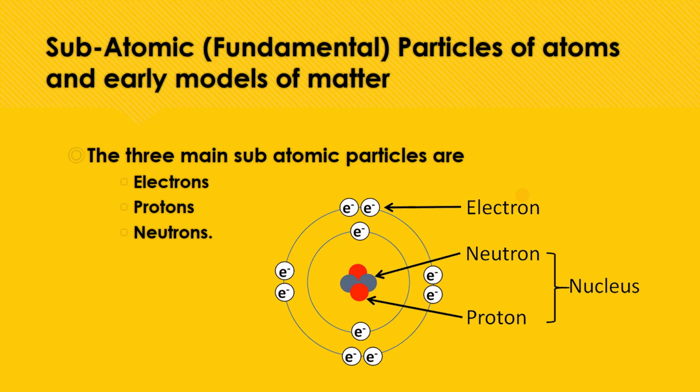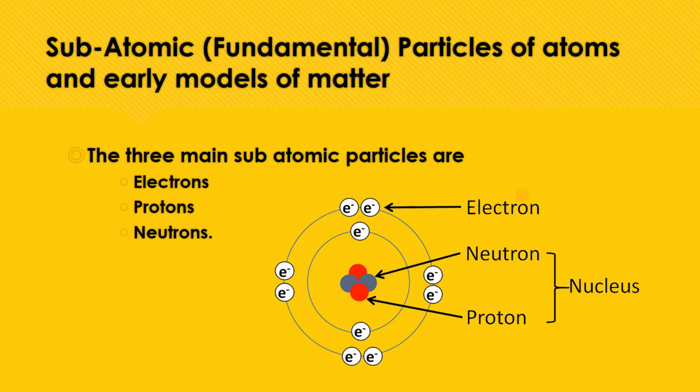Here in these atomic particles, it says that the protons have the positive charge and the electrons have the negative charge. The existence of subatomic particles was proved by the atom being electrically neutral, because the positive charge of the proton and the negative charge of the electron combine and neutralize each other, and hence the atom is neutral. This shows that the atom is neutral.